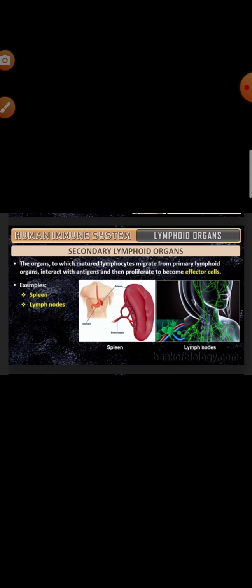Now, what are the secondary lymphoid organs? The organs where lymphocytes interact with the antigens and proliferate to become effector cells. Examples: spleen, lymph nodes, tonsils, Peyer's patches of small intestine and appendix. These are called the secondary lymphoid organs. Spleen, lymph nodes, and MALT. Spleen is a very large bean-shaped organ and it contains lymphocytes and phagocytes.